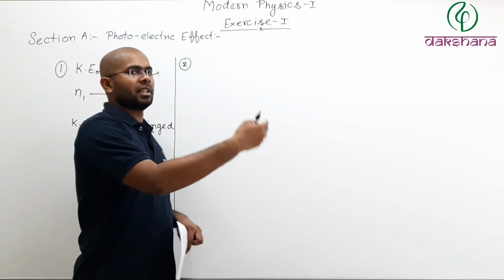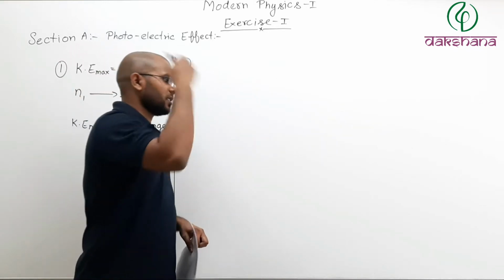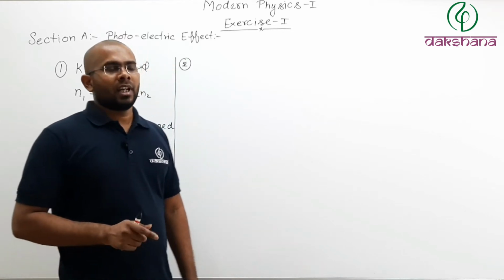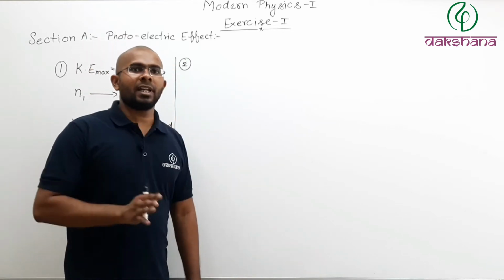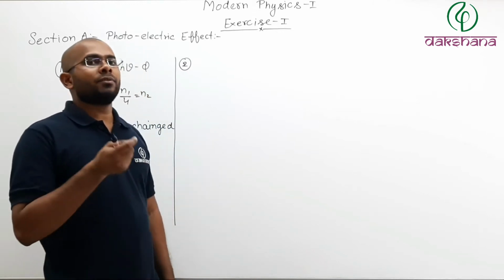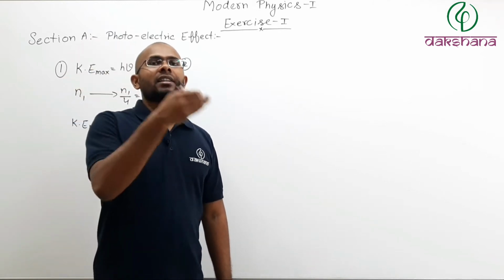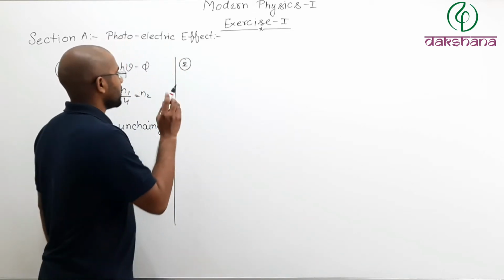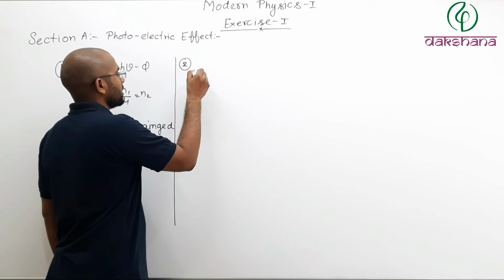Meaning, if I take a metal surface and I just shine any light, then electrons will not be emitted. Electrons will only be emitted when light of energy greater than work function is incident on the surface. So option number 1 seems to be wrong.